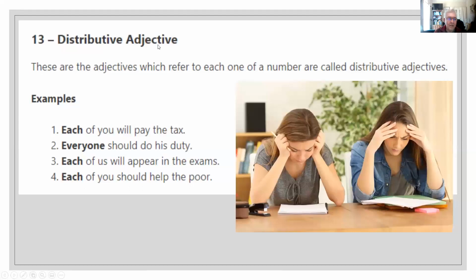Distributive adjective. These are the adjectives which refer to each one of a number, called distributive adjectives. Examples. Each of you will pay the tax. Everyone should do his duty. Each of us will appear in the exams. Each of you should help the poor.